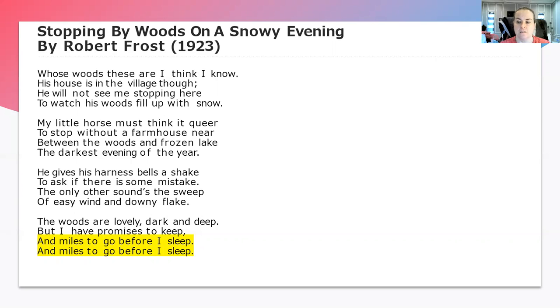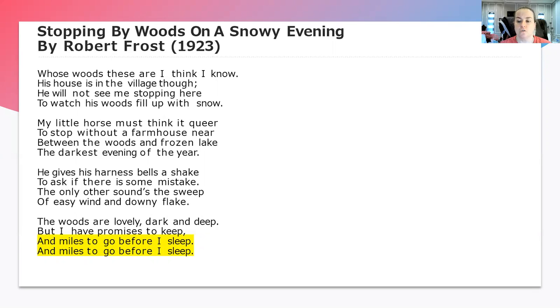So look at the second stanza. Queer, near. Do those words rhyme? Yes, they do rhyme, so that's an AA rhyming pattern. Does lake rhyme with near? No, so we know we have an AAB rhyming pattern so far. Does year rhyme with lake? No, it does not. But does year rhyme with near? Yes. Year, queer is also a rhyme. So the second stanza is an AABA rhyming pattern.